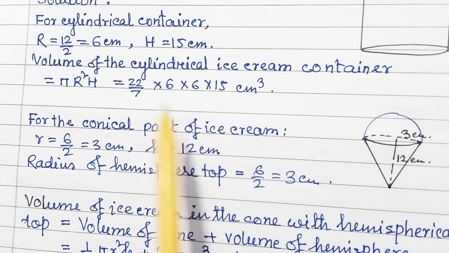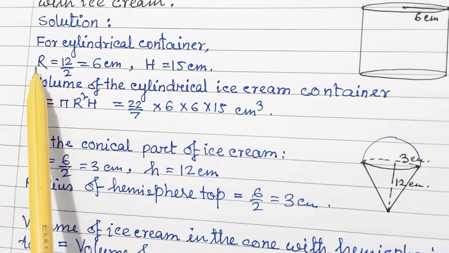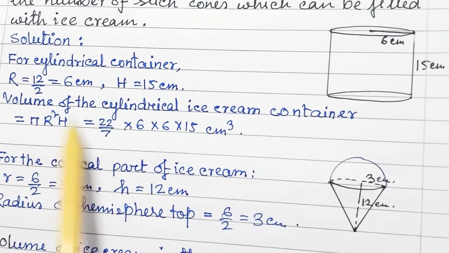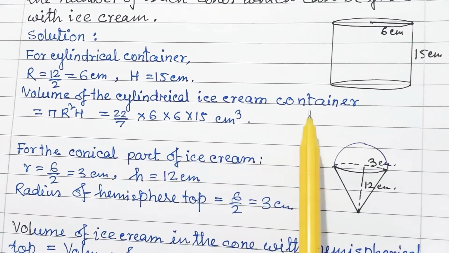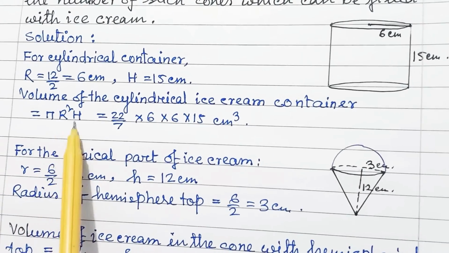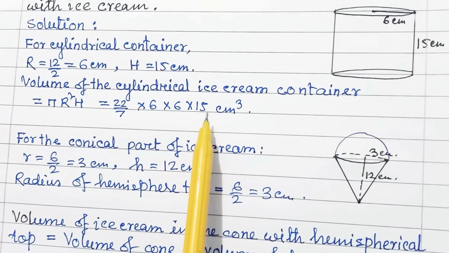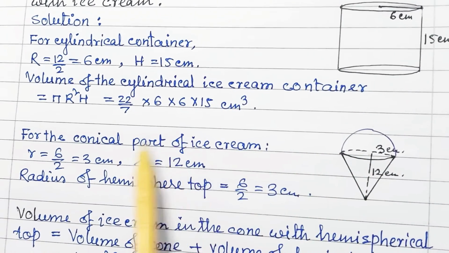Now the cylindrical container radius is 6 centimeter, height 15 centimeter. So the volume of the cylindrical ice cream container is pi r square h. No need to calculate more, because we will calculate at the last part.